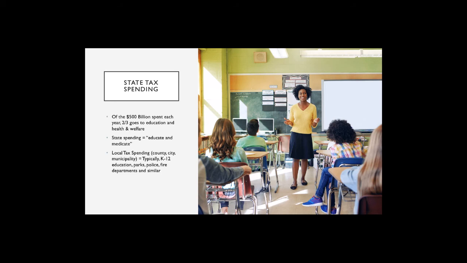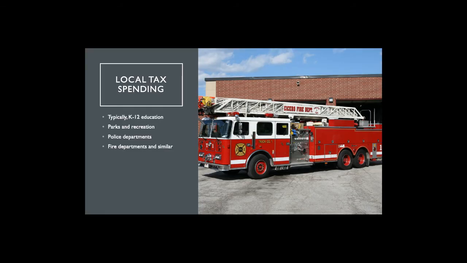And then, when we talk about local tax spending, well, there's other categories for that. I think I've got a slide on that. Yeah. So local tax spending typically goes in partnership with the state towards K through 12 education, to support maintenance of parks and recreational districts, and then also for police departments, fire departments, and similar, right? So just very quickly, you see where tax dollars go, all right? Awful lot is collected, awful lot is spent. It takes a fair amount of money to support this great country, as well as the municipalities, the states, and the cities in which we live, and all the services we enjoy, right?